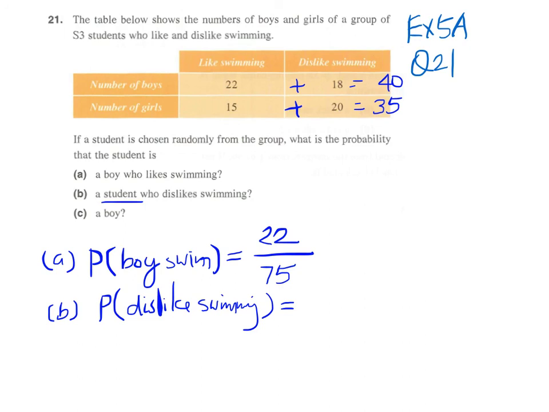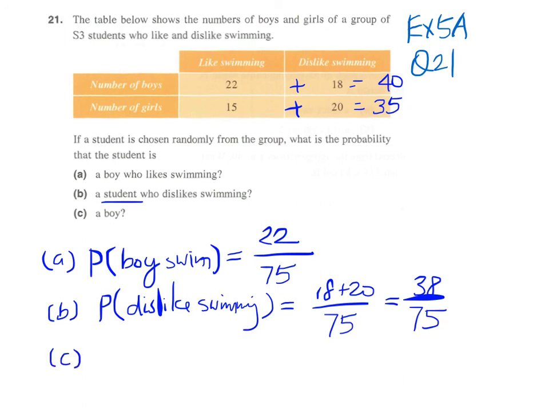So, again, the denominator will be 75. And who dislike swimming? So we have 2 parts here. This one 18 and this one 20. So there will be 18 plus 20 students who dislike swimming. So this will be 38 over 75.